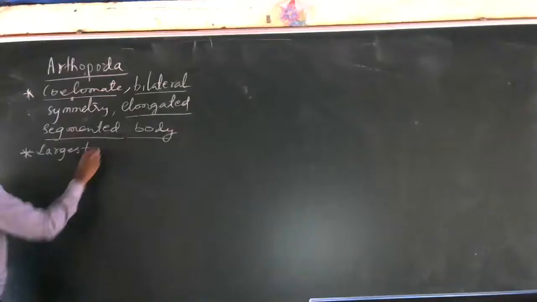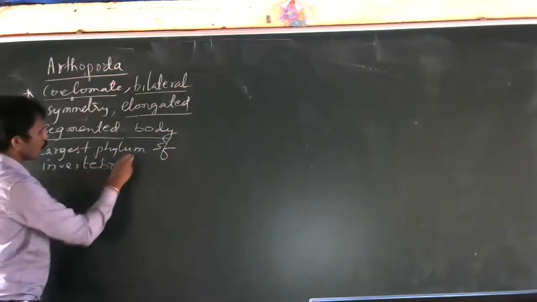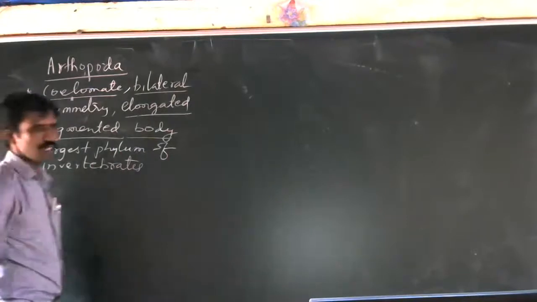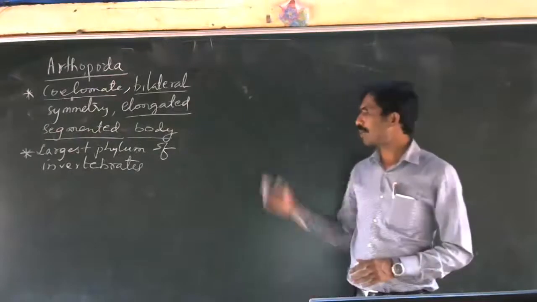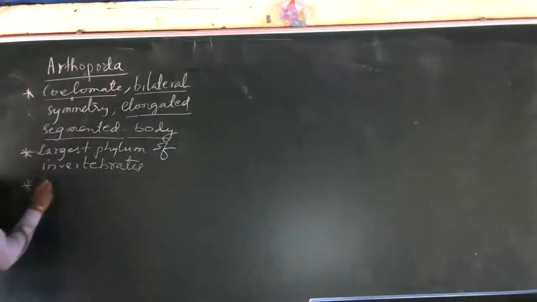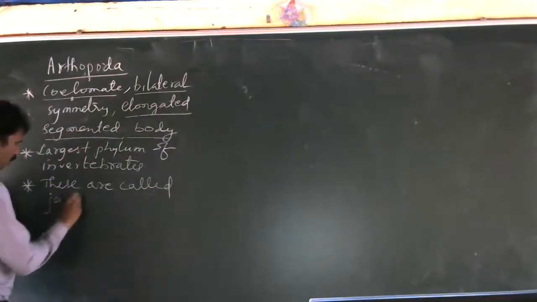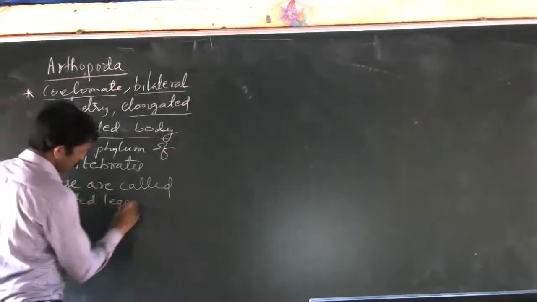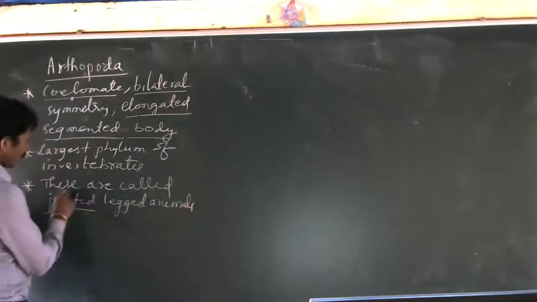The largest phylum of invertebrates, or you can say the largest group of animals, not only invertebrates, the largest, because many of the animals or organisms come under this group with more common characters. These are called jointed legged animals.